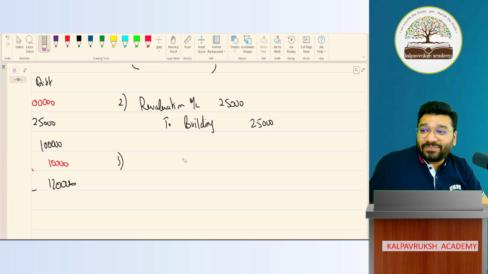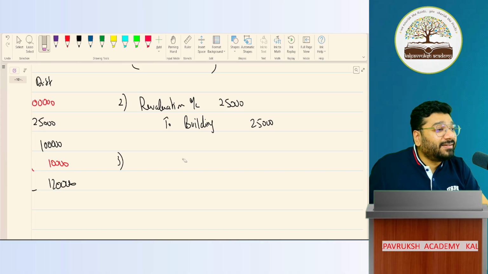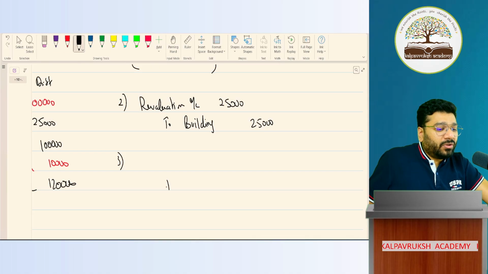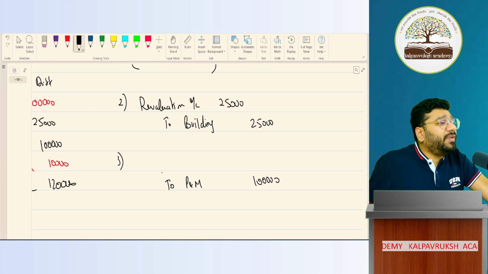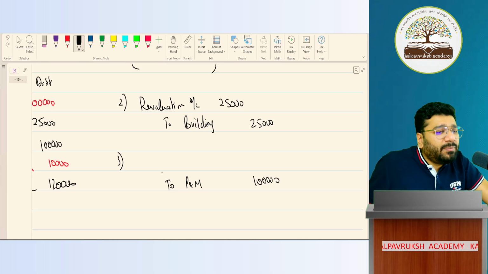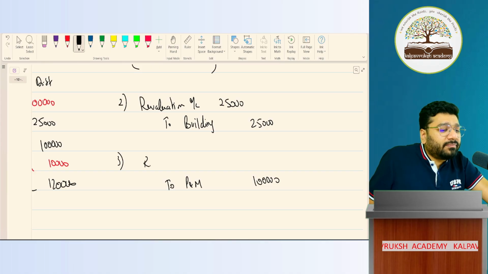I'm asking one more time. Asset is what balance? To increase asset, debit. To decrease asset, credit. What am I doing here? Decreasing the asset, so I should credit it. To plant and machinery, how much? 1 lakh. Debit what? P&L account, sir. In the event of reconstitution, if there is any income, expense, gain, loss, everything will be routed through reval account only. Reval account is our godfather.